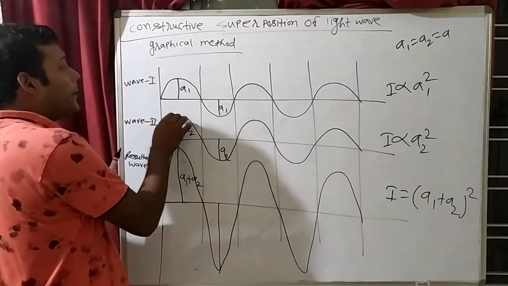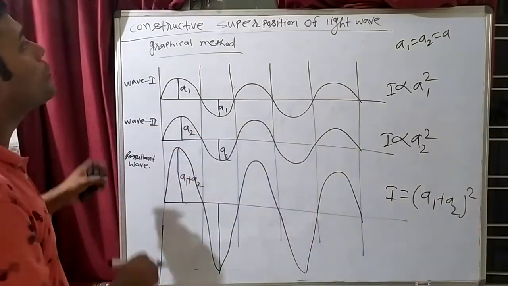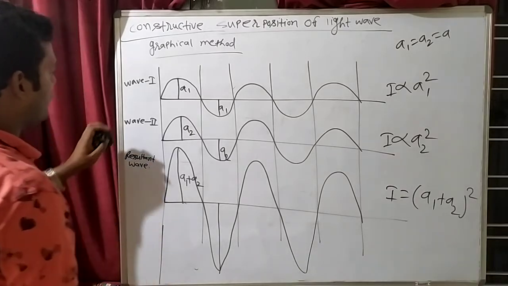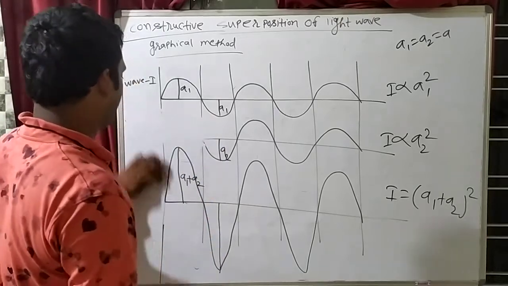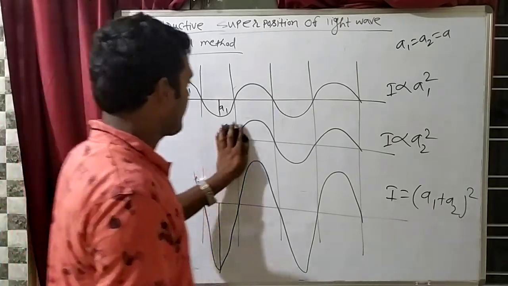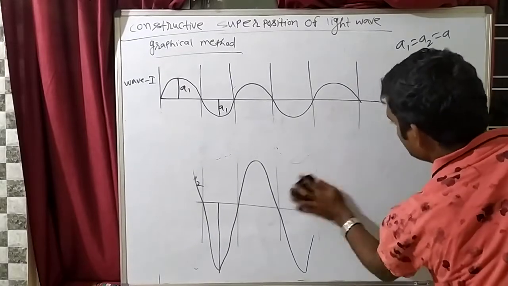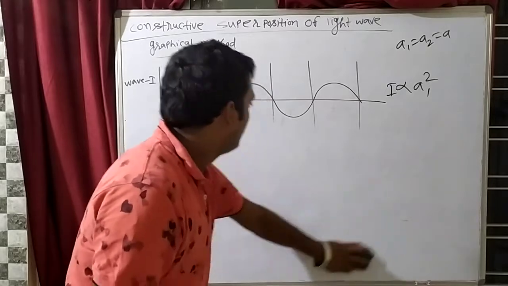This is constructive superposition. It means crest is coming above crest and trough is coming below trough. So this type of superposition is known as constructive superposition. Now we will understand destructive superposition. See how we will make destructive superposition.